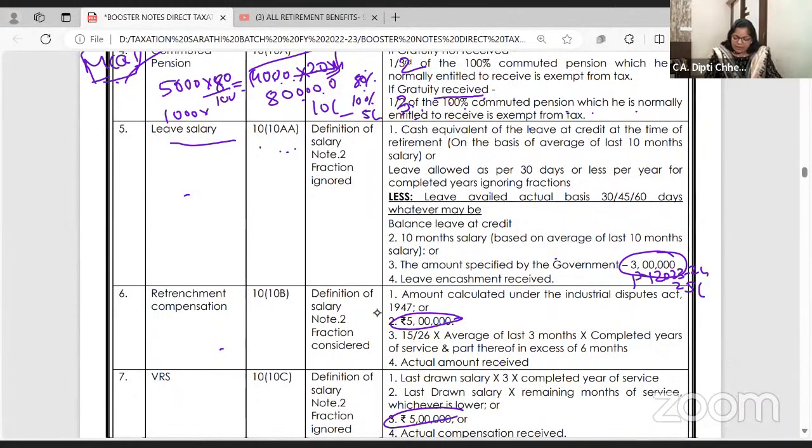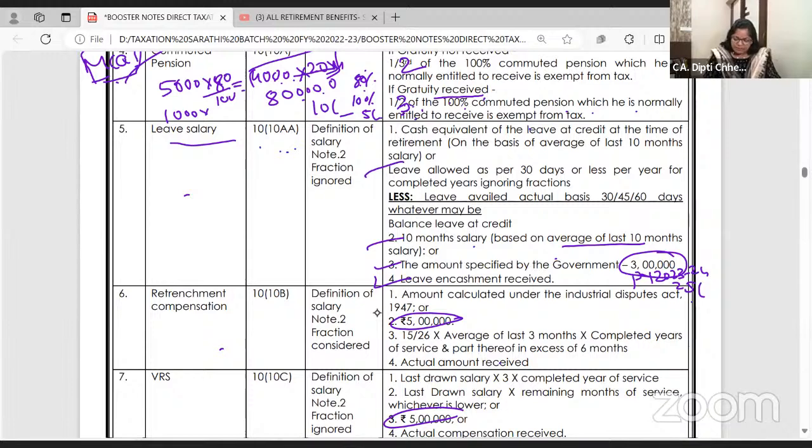One is the actual leave salary received. One is the government limit, 3 lakhs for the December 23 exam. From next year onwards, financial year 23-24, that is becoming 25 lakhs. Then 10 months average salary, the average salary of 10 months.